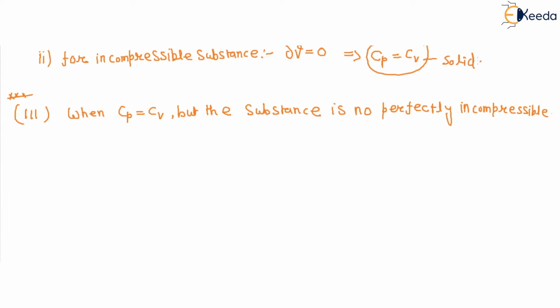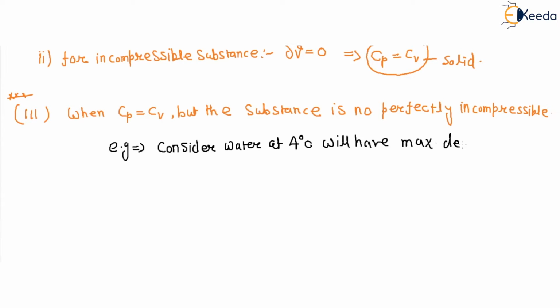If we take a substance that behaves like an incompressible one, the example is water at 4 degrees centigrade, which has maximum density. If the density is maximum, the specific volume is minimum.